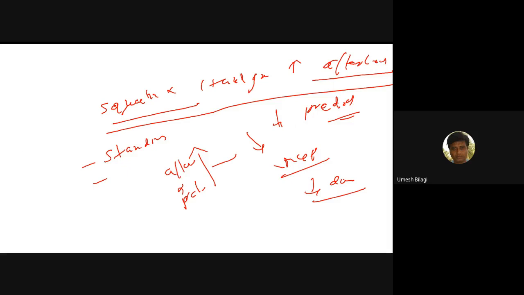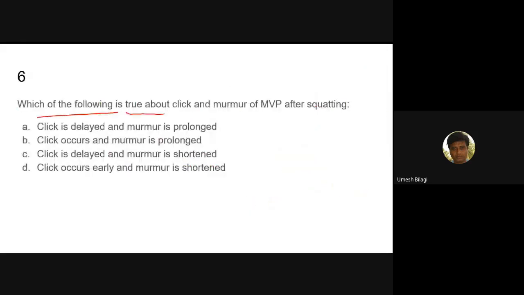Okay, we'll come to the slide now. Which of the following is true about MVP after squatting? We are actually increasing afterload here. So if afterload is increasing, the murmur of these two conditions should come down. That is, with respect to MVP, the duration should come down. We'll try to pick the choices. Click is delayed, murmur is prolonged: so murmur is not prolonged. Very short duration. Click occurs and murmur is prolonged. Click is delayed, murmur is shortened.